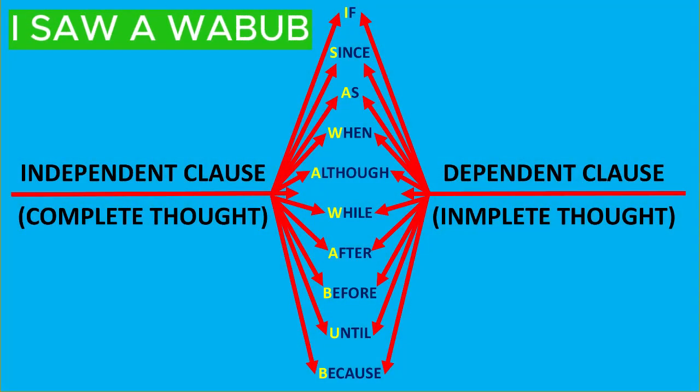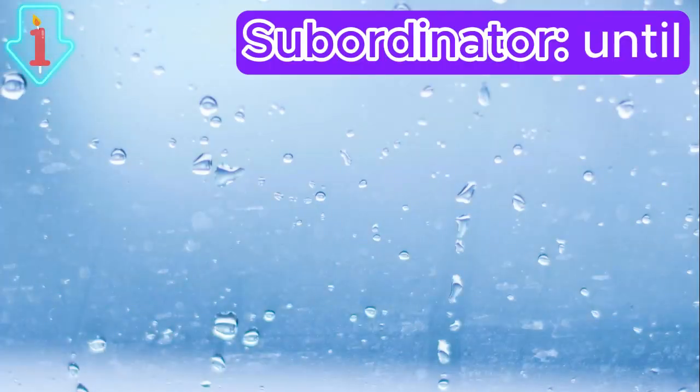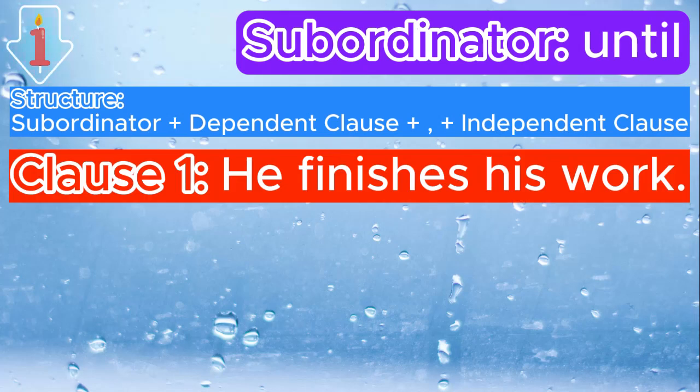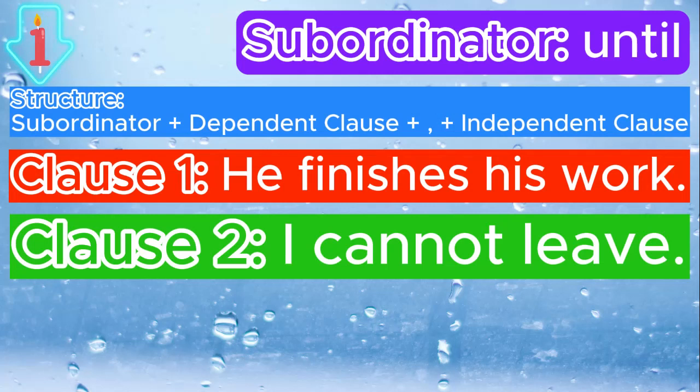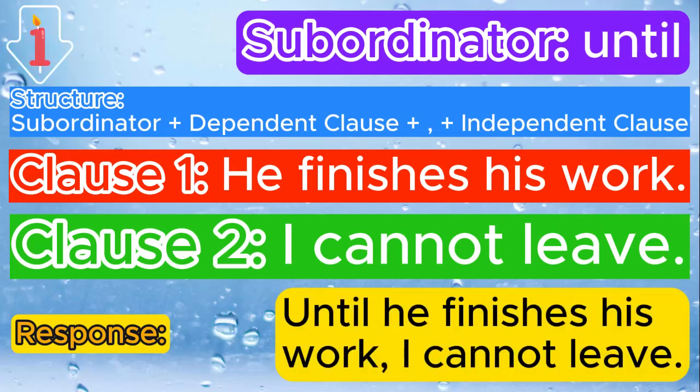Now let's practice joining clauses using the subordinators. Use the given details to do so. Task 1. Subordinator: until. Structure the dependent clause first and the independent clause last. Clause 1: He finishes his work. Clause 2: I cannot leave. Response: Until he finishes his work, I cannot leave.